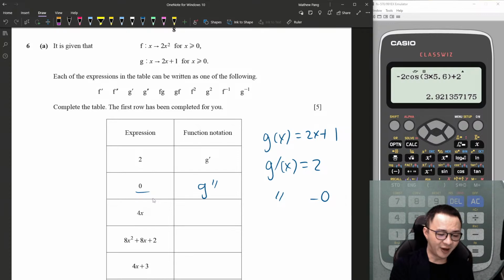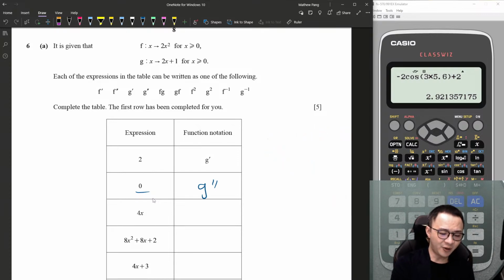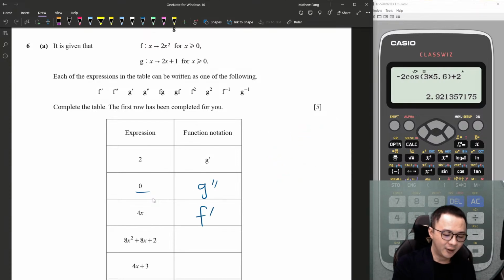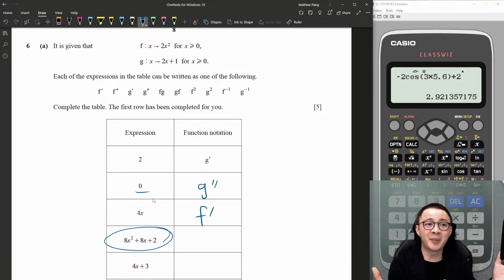Okay, I want to get 4x. 4x is obviously the derivative of f(x), because f(x) equals 2x squared. If I differentiate f(x), I get 4x, isn't it? So, bonus mark. Then however I differentiate, I cannot become more, because differentiating makes you become less, isn't it? This one you can see has more terms, unless you do integration, but here we have no choice for integration. Then I will guess it is composite function.